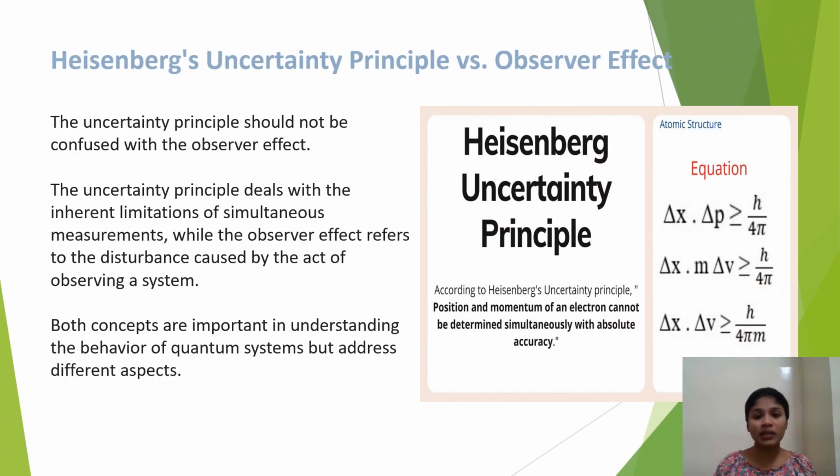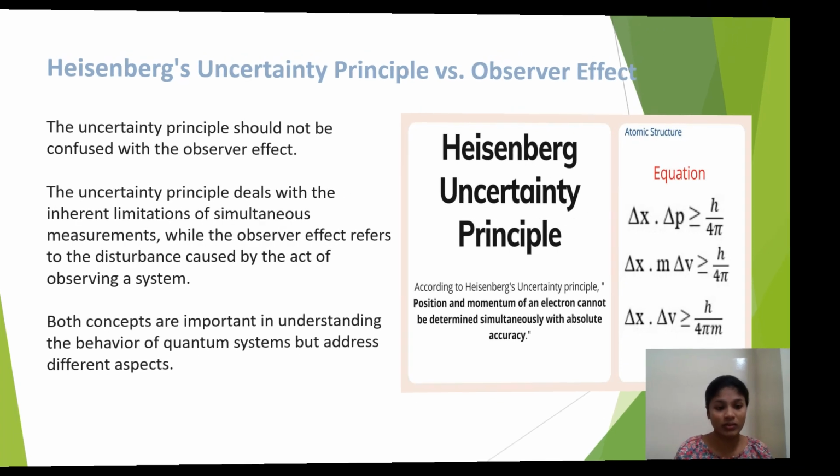Heisenberg uncertainty principle versus the observer effect. The uncertainty principle should not be confused with the observer effect. The uncertainty principle deals with the inherent limitations of simultaneous measurement, while the observer effect refers to the disturbance caused to a system by observing it. Both concepts are important in understanding the behavior of quantum systems but address different aspects.